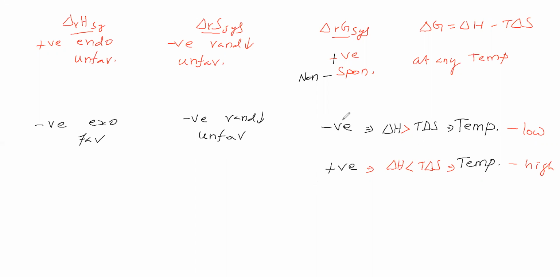Next, this is positive, endothermic, unfavorable. This is unfavorable. This is positive. Randomness increases, it is favorable. So one is unfavorable, one is favorable. Now we will see delta G. One possibility is negative, another possibility is positive. So when, that we will see.